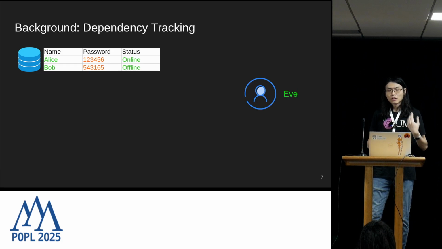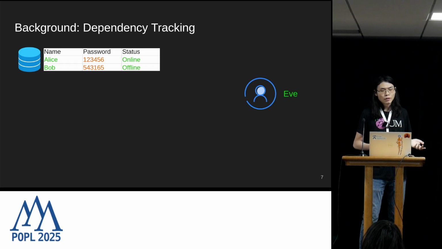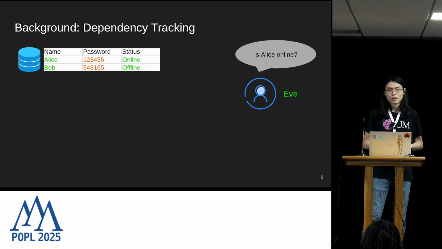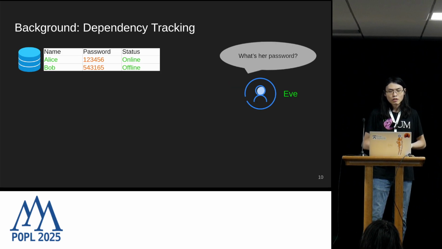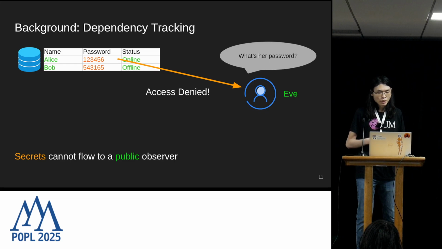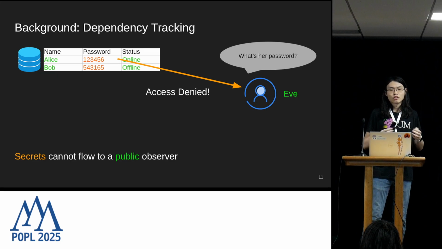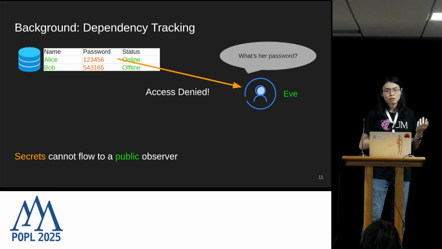So suppose we have this regular user, Eve, who's trying to access the database. She can freely query all the publicly accessible information, such as whether her friend Alice is online, and the database would happily return the answer. Whereas if she tries to access the password field, then she'll get an access denied error because the dependency tracking system prevents secrets, such as the password, from flowing to a public observer.